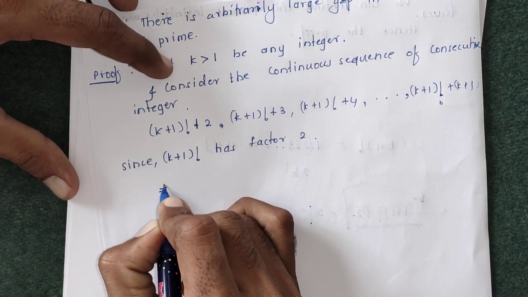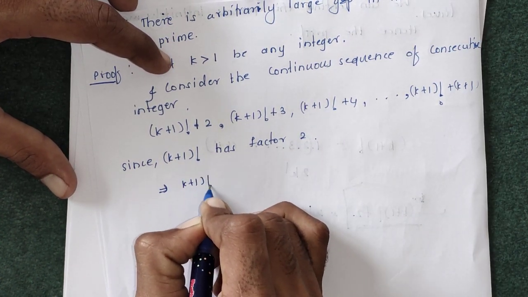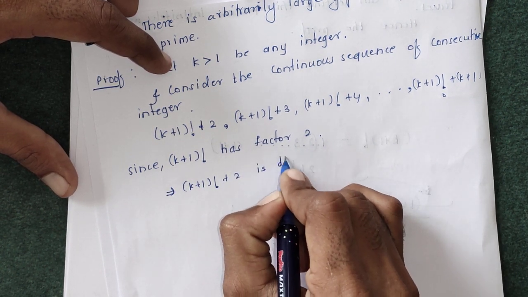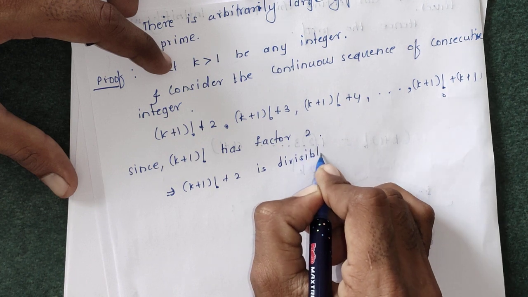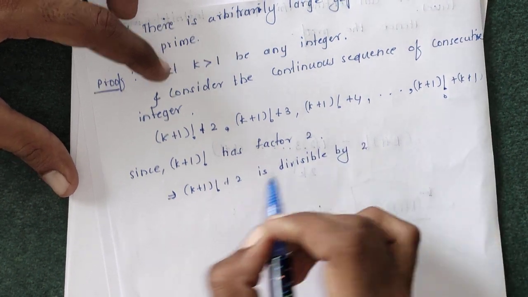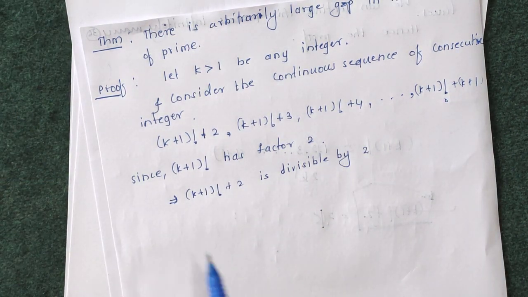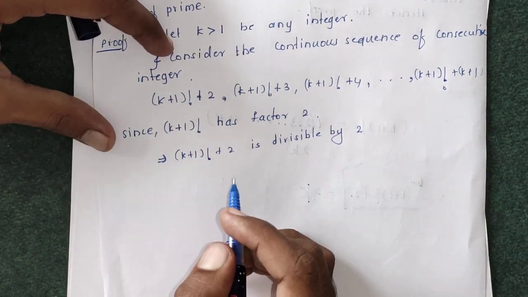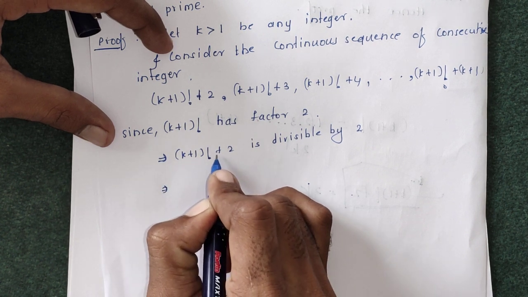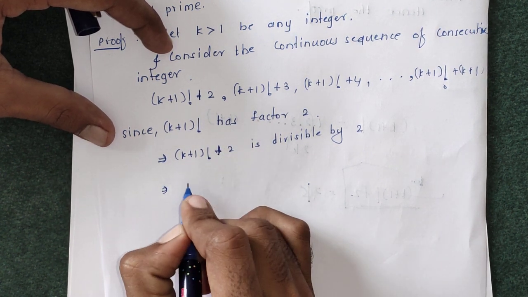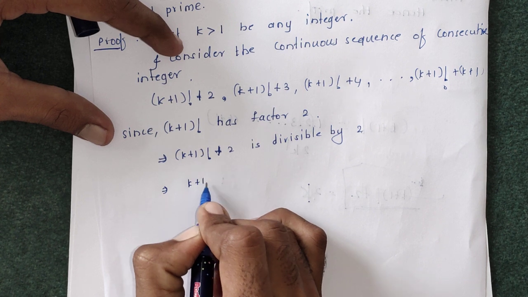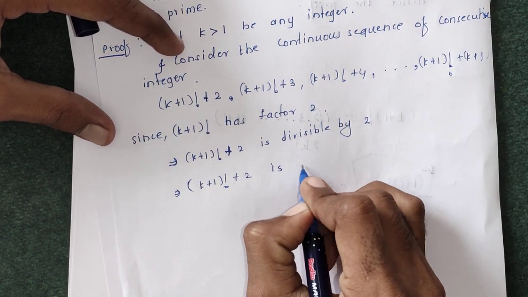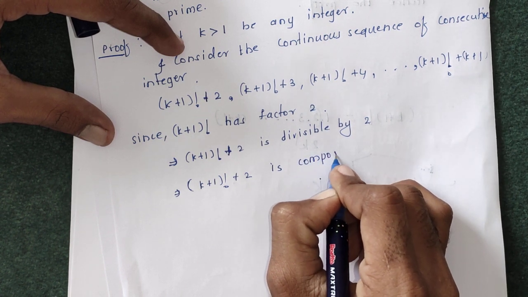This gives us that (k+1)! + 2 is divisible by 2. Since (k+1)! has factor 2, (k+1)! + 2 again has factor 2. This gives us that (k+1)! + 2 is a composite number.